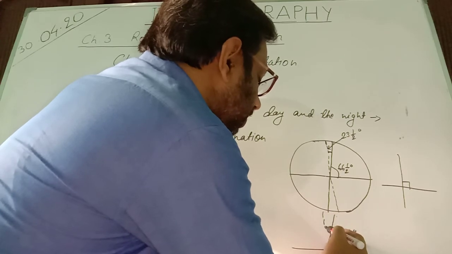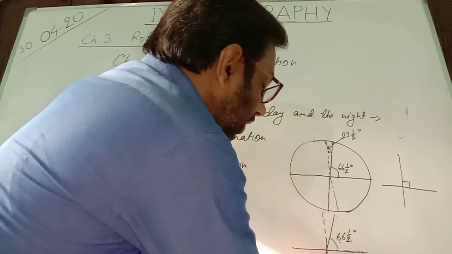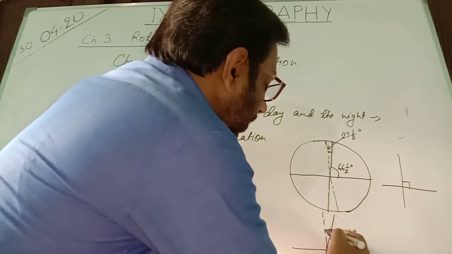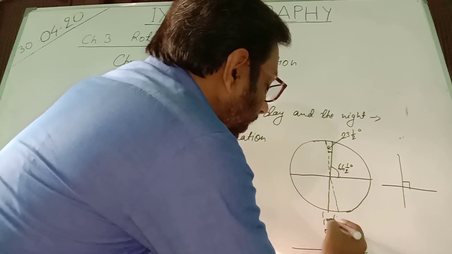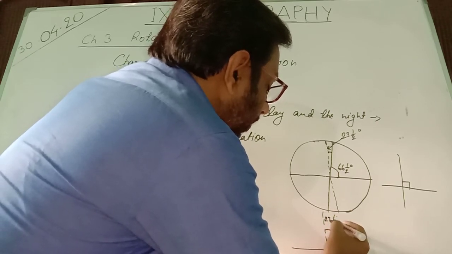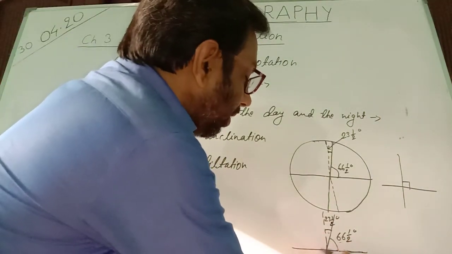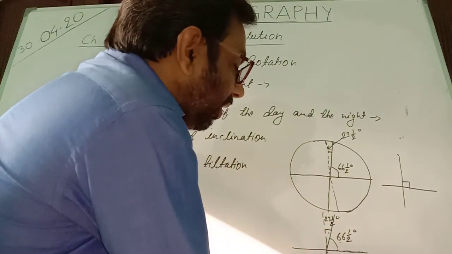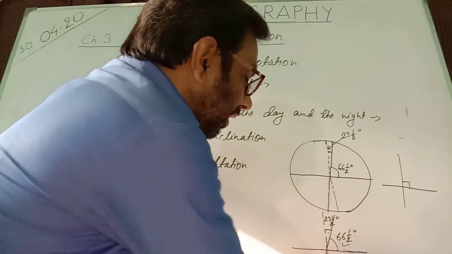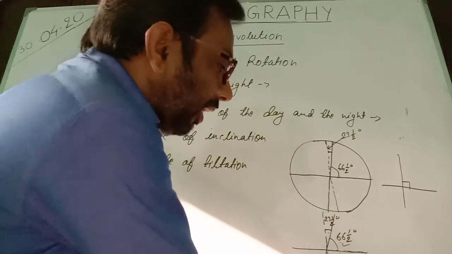Suppose this imaginary line should make 90 degree. So by how much is it tilted? It is tilted by 23 and half degree. So this angle became the angle of tiltation, and the other angle is called angle of inclination.